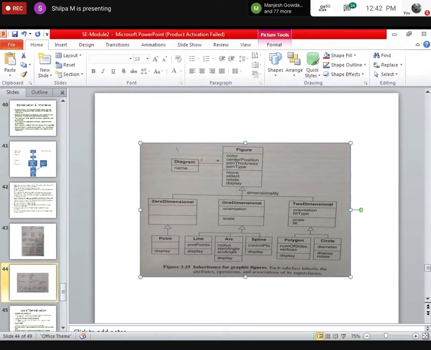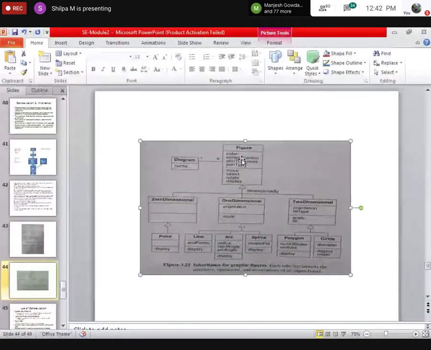So the attribute values for figure is 4 plus functions is 4. So this arc will inherit both attribute values as well as functions. So 8, and from orientation it will take 1 and 1, that is attribute 1 and method 1. Scale: 5 and 5. Along with this it has its own. So 10 plus 4, 14. Okay.